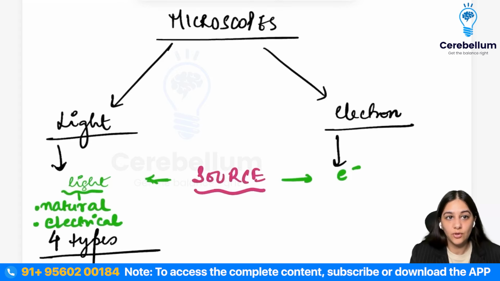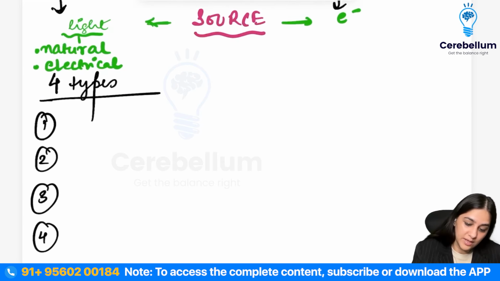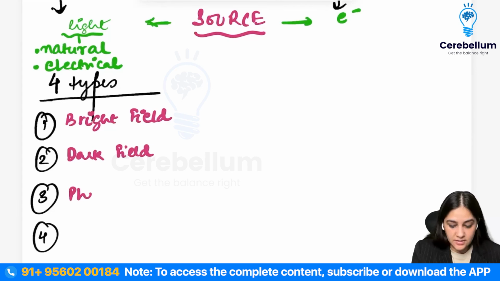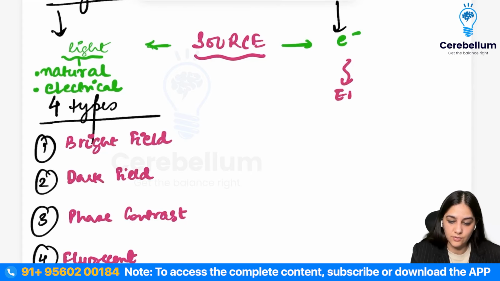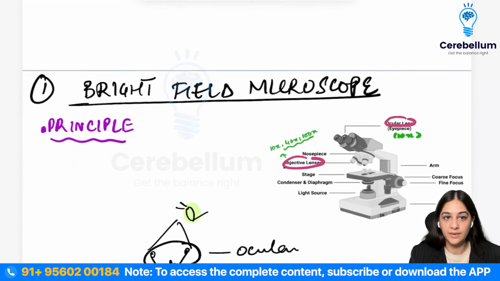Under the light microscope, what all microscopes do we have? We have four microscopes under the light microscope. First one being your bright field, second one being your dark field, then we have your phase contrast, and then we have your fluorescent. And under the electron microscope, we just have one, which is your electron microscope. We are going to talk about each one of them one by one. So let's start with the first one, which is your bright field microscope.